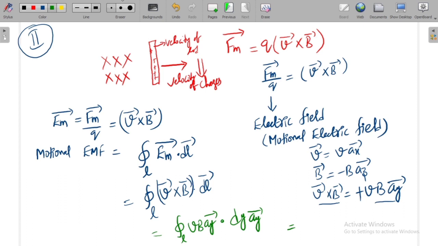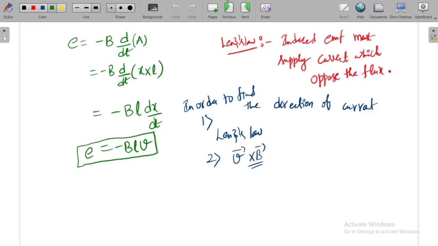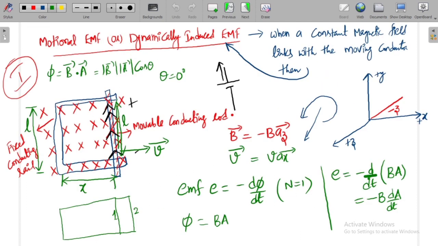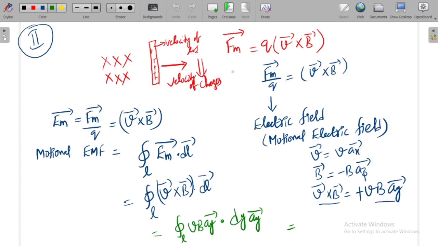Now for this small element, if you consider this small conducting rod, this limit is 0 and this limit is L. Hence I can take the line integral from L to 0, a_y bar dot a_y bar is 1. You will get VB times dy.